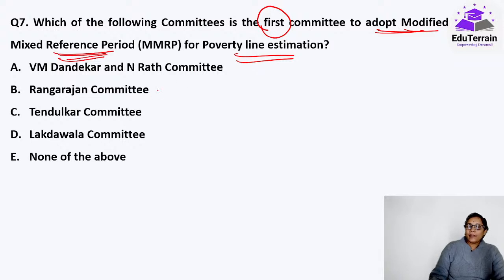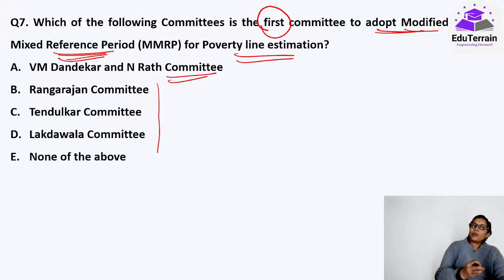See, in this, all these are committees. But actually this is not VM Dandekar, and rather it is not an officially formed committee. These are two economists working together, and for the first time they tried poverty line estimation using authentic data or a source of data.